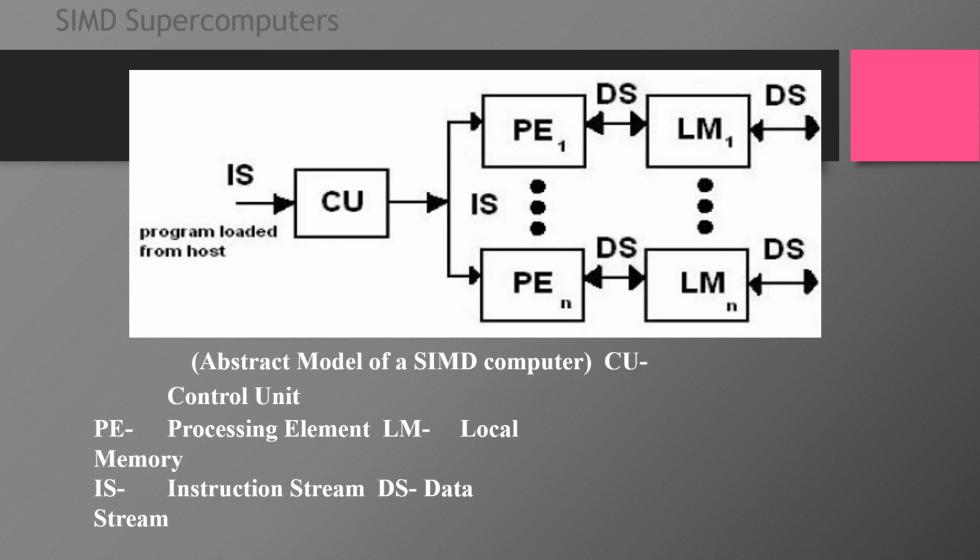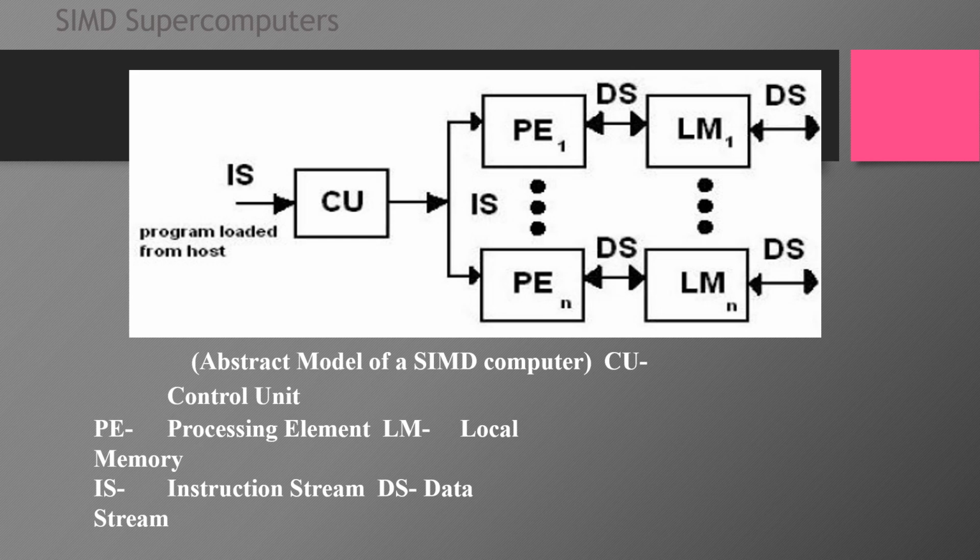This is the abstract model of a SIMD computer, where we have the control unit, the processing elements and also the local memory. Because this is a SIMD computer, it stands for single instruction stream over a multiple data stream. That means the instruction is common. So it is a single instruction, whereas the data is different. Data streams are many.